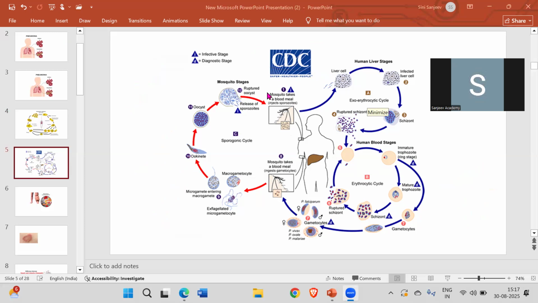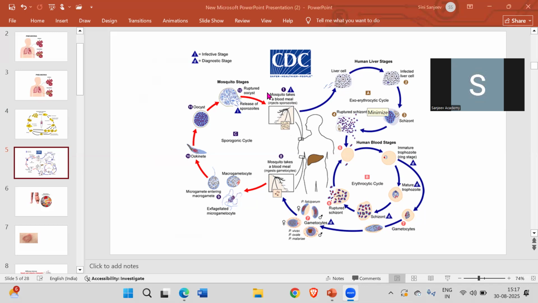Okay, so if you see in this diagram, malaria, as we all know, is caused by mosquitoes, right? There is an organism, a protozoa, which is present in the female Anopheles mosquitoes, and when it bites us, it is transferred into the healthy person.